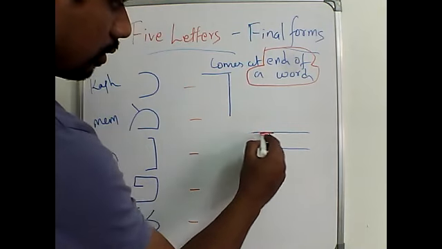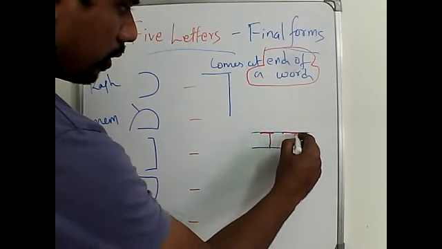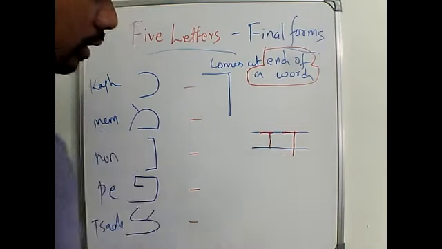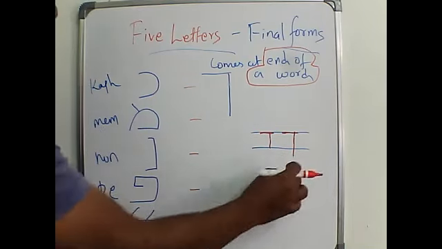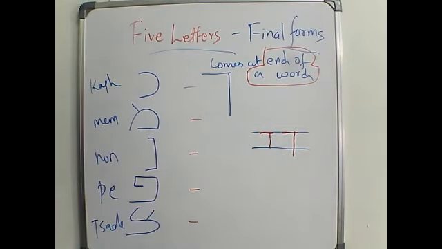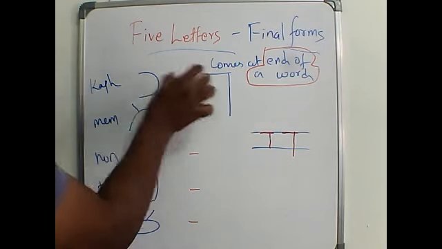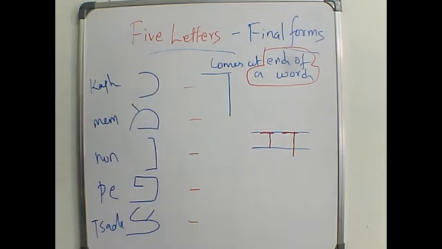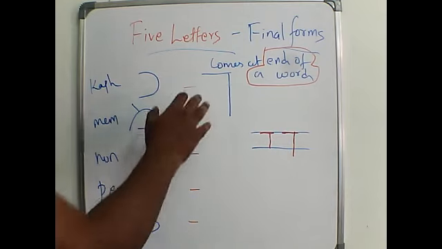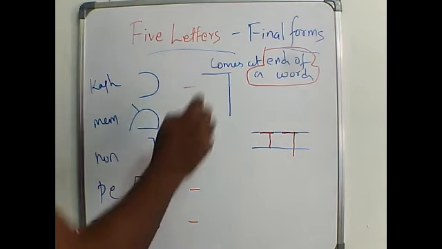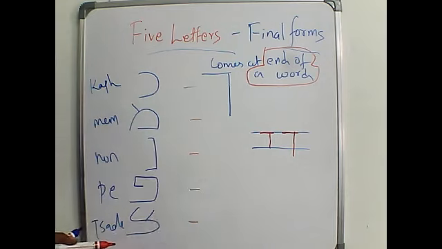Okay, the dalet will be like this, and the kaf will be extending the line. It is a little bit longer. So this is the difference between dalet and kaf. When the kaf comes at the end of a letter, you will get to know. I will give you some examples. When it comes at the end of the letter, it will be changing its form. This is also called kaf.